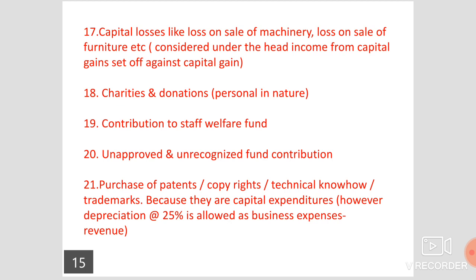20th point, unapproved and unrecognized fund contribution. Any fund contribution which is unapproved and unrecognized by the IT department should be treated as inadmissible expenses. Point number 21, purchase of patents, copyrights, technical know-how, trademarks and any other capital assets. Purchase of any capital assets or any intangible assets should be treated as inadmissible expenses.